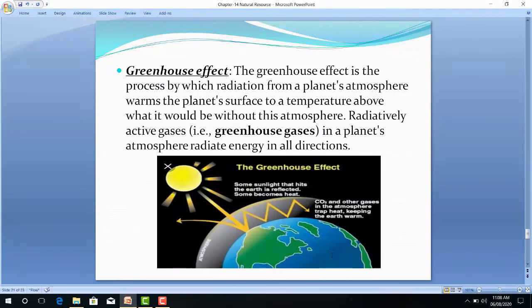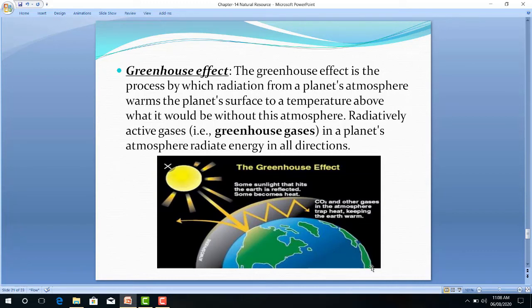Now let us learn more, other than this cycle, about the greenhouse effect. What is it? The process in which heat of the sun is trapped by some gases such as carbon dioxide, methane, water vapor, nitrous oxide, increasing the temperature of earth, is called the greenhouse effect.